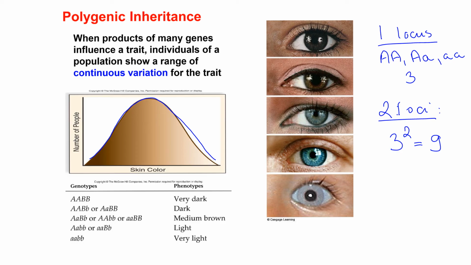We know the situation is much more complex and there are many more than 2 genes at 2 loci involved in defining skin color. So what if there are 10 genes? How many possible combinations can you have? 3 to the power of 10, I am not even going to calculate it. So you see, the more genes interact, the more phenotypes you have, up to the point that you cannot distinguish between individual phenotypes because there is continuous variation.